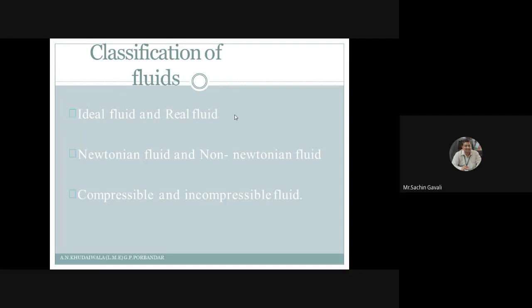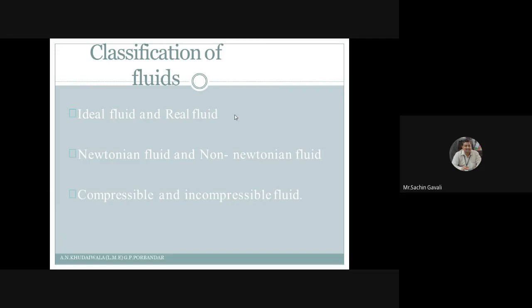So first there is ideal fluid and real fluid. Ideal fluid means the fluid which does not have any kind of viscosity; we call that an ideal fluid. But in the universe, there is no fluid with zero viscosity. All fluids possess some viscosity. But to some extent, water and air are considered ideal fluids because their viscosity is minimum.